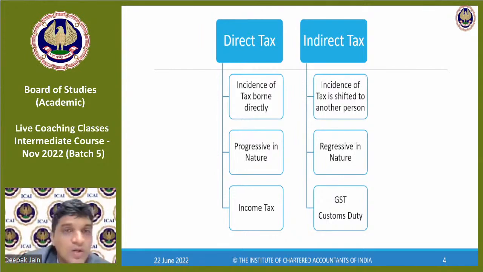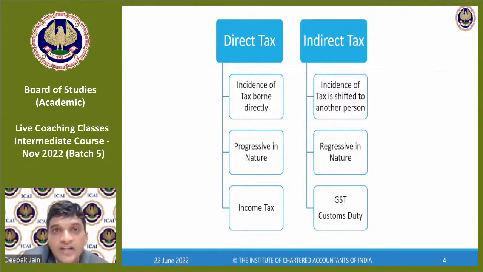How does it work? A person who is registered will purchase from a wholesaler, he will pay taxes on that, and when he sells that biscuit to you, you pay taxes to him. So when he sells it, he collects taxes, and when he buys, he pays taxes. He will net this off and pay the net tax to the government. Since he's registered, he'll reduce the tax on the sale minus the tax on purchases that he paid and pay the balance to the government.